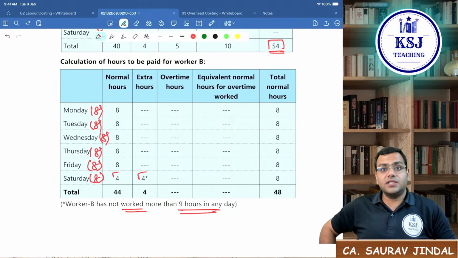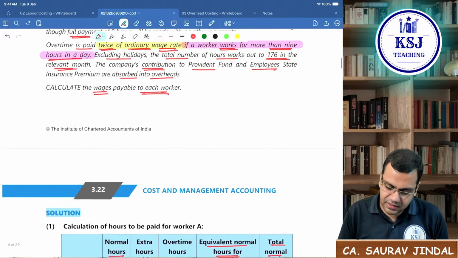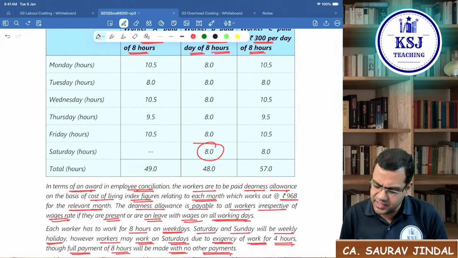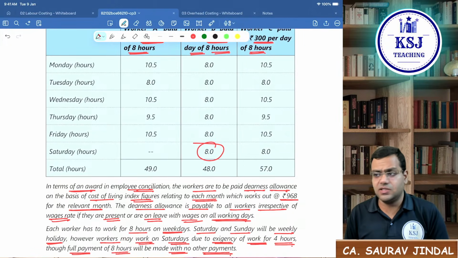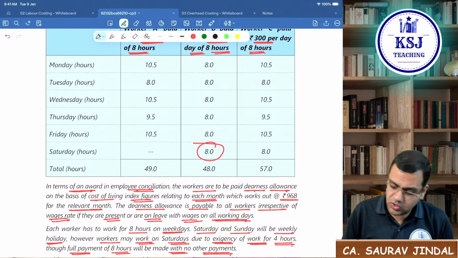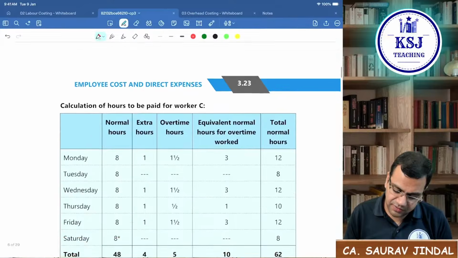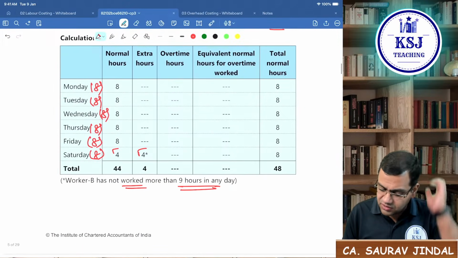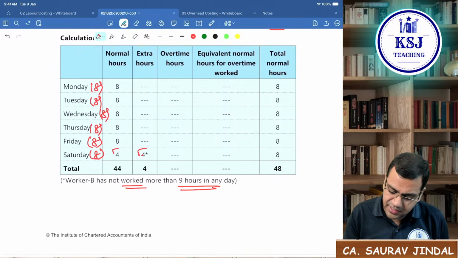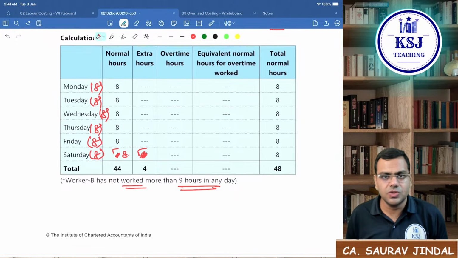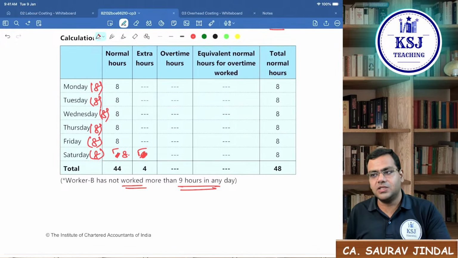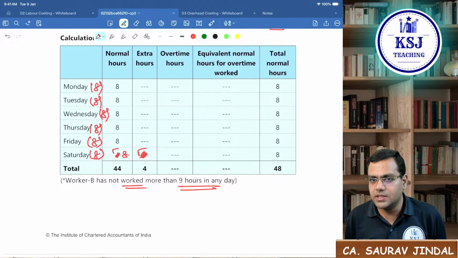Let's come to worker C now. Let's see, worker C is working similar to worker A. The only thing is he is working for 8 hours on Saturday also. So 10.5, that is how worker C is working. Okay, in case of worker B, sir, instead of writing 4 here, can we write 8 here? Yes, you can write 8 here, no issues. Or you can write 4 normal hours. That is, on Saturdays he is allowed to work for 4 hours, we'll pay for 8 hours and 4 extra hours that he is working. That's totally fine. You can write it anyways.